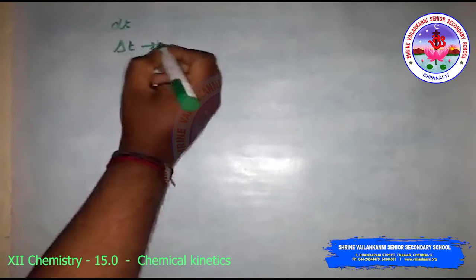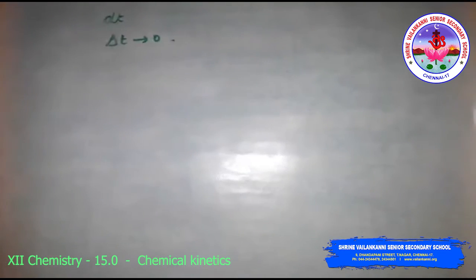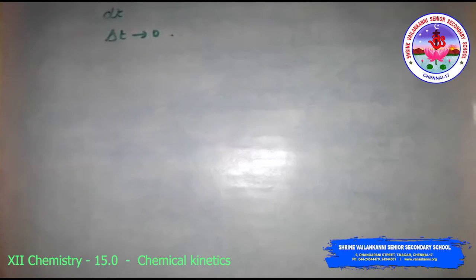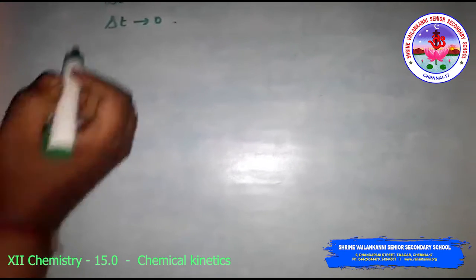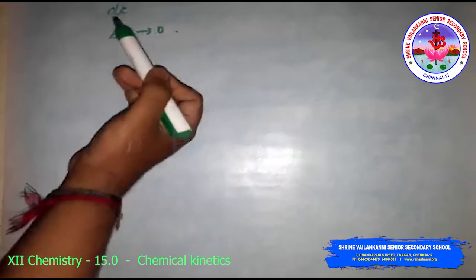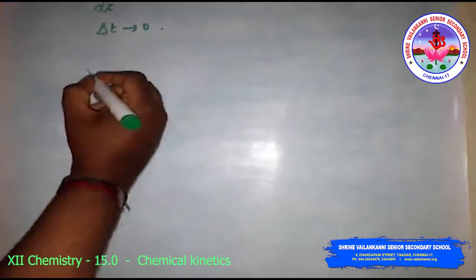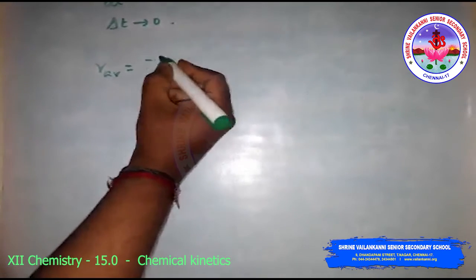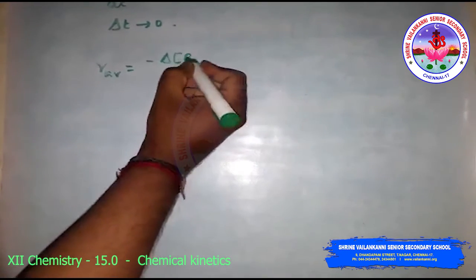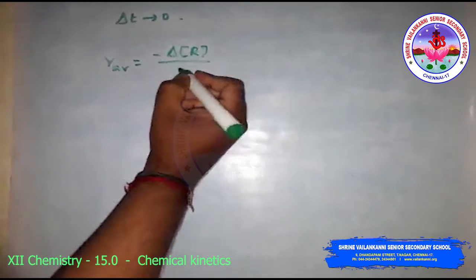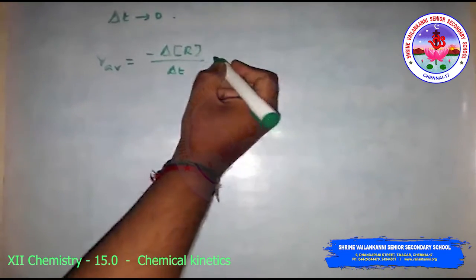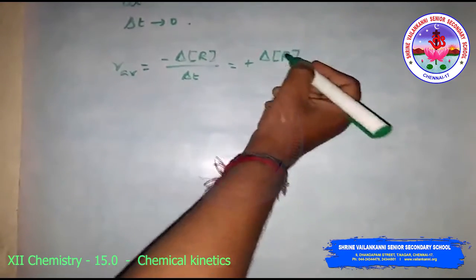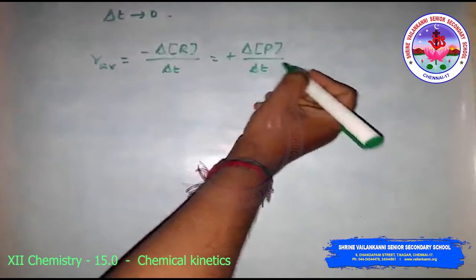Hence mathematically, for an infinitesimally small dt, the average rate is equal to negative delta R by delta t, which is equal to positive delta P divided by delta t.